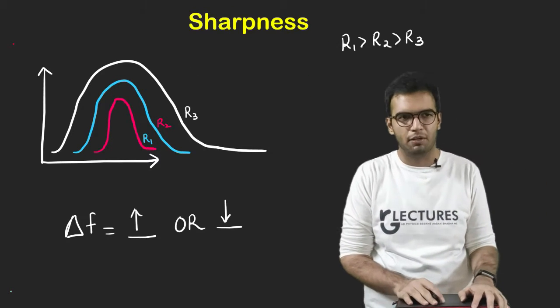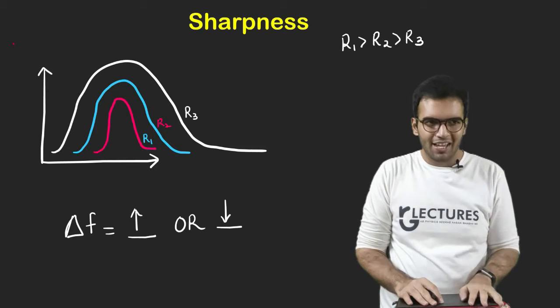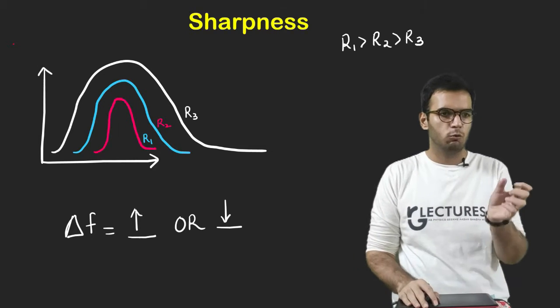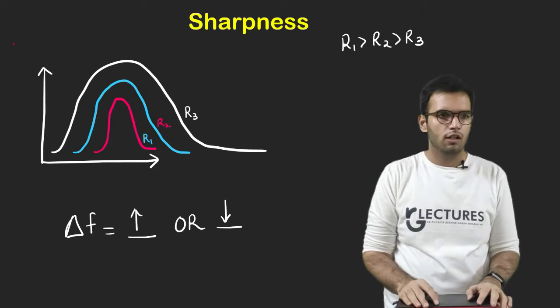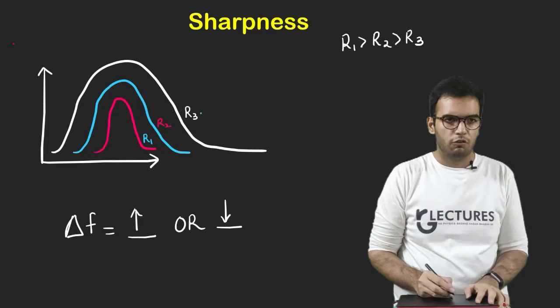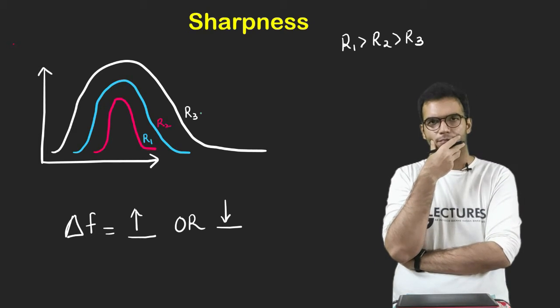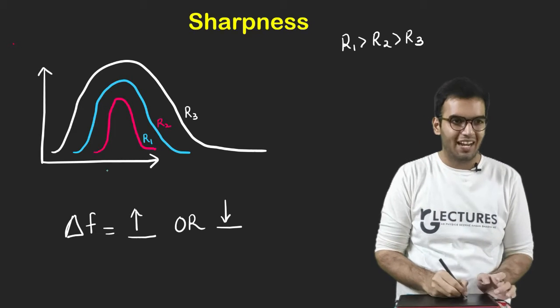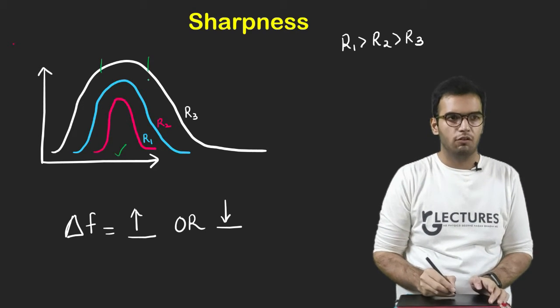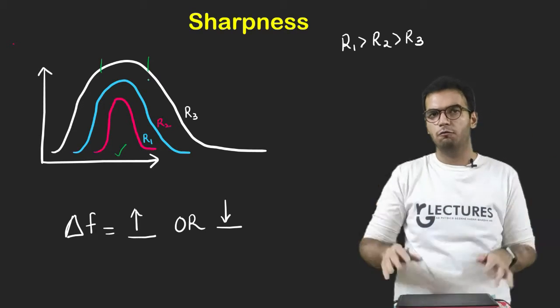Let's talk about sharpness of the curve. Here I have drawn various curves of series resonance case with suitable sharpnesses. What you can see, which curve is better? First of all, think which curve is better. The red one is the best, because in this case the frequencies are of wider range.